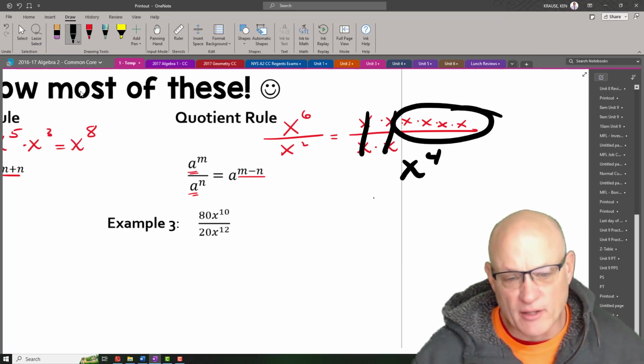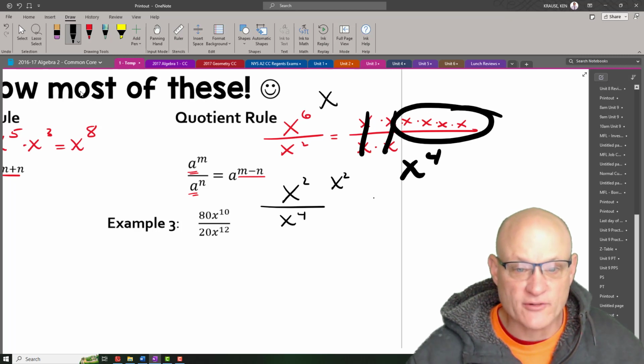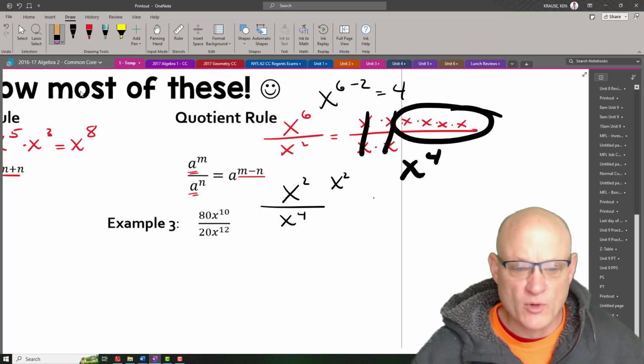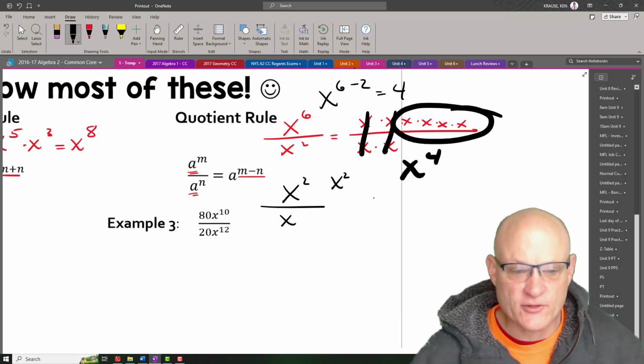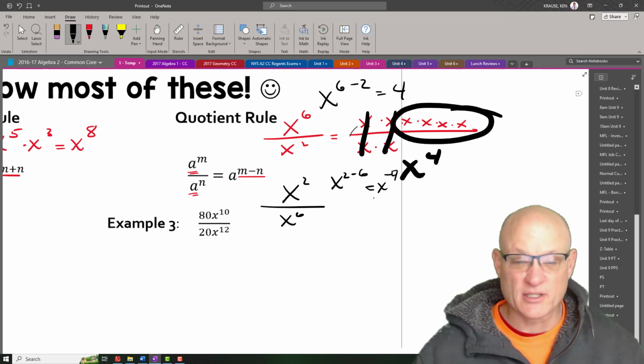Now what if it was the other way around and I had x squared divided by x to the 6th? That's x to the 2 minus 6, which is x to the negative 4, which we're going to be dealing with in just a minute.